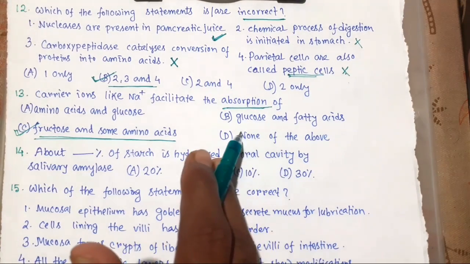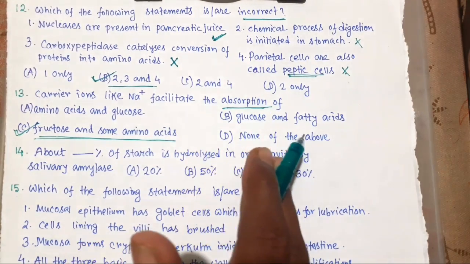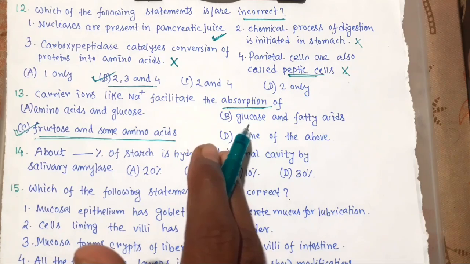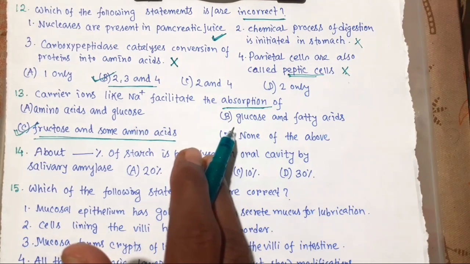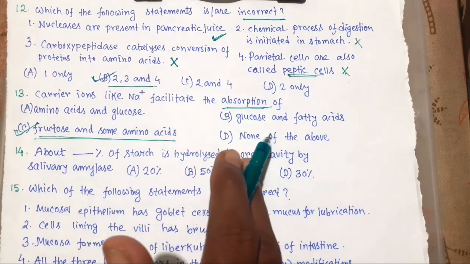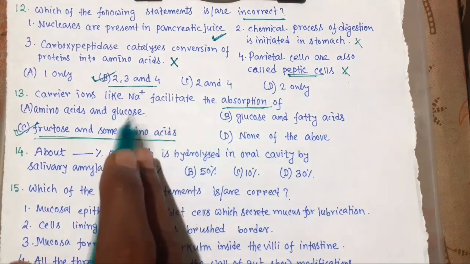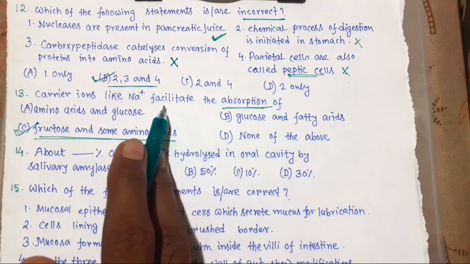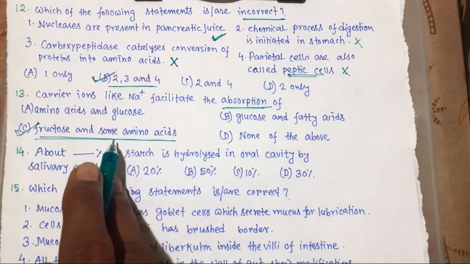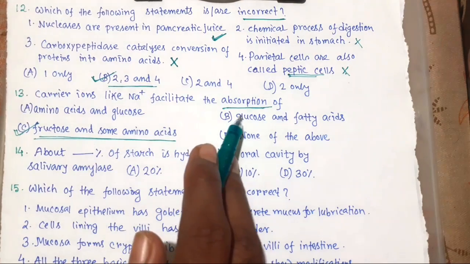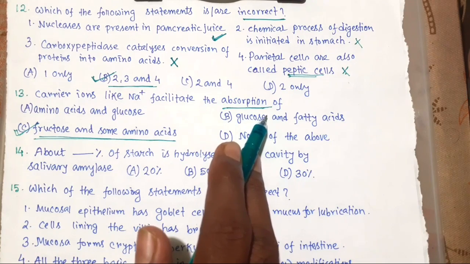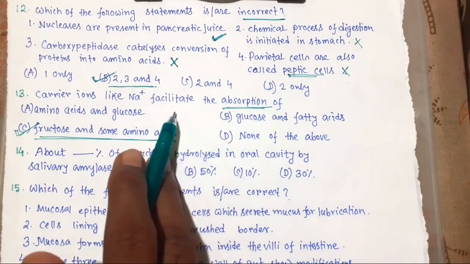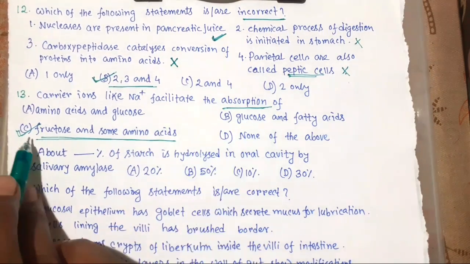Various nutrients like amino acids, monosaccharides like glucose, and electrolytes like sodium ion, that is Na plus, are absorbed into the blood by active transport mechanism. Okay, so with the help of sodium ion, fructose and some amino acids are absorbed. So this we call facilitated transport mechanism. Okay, so this is the right choice.